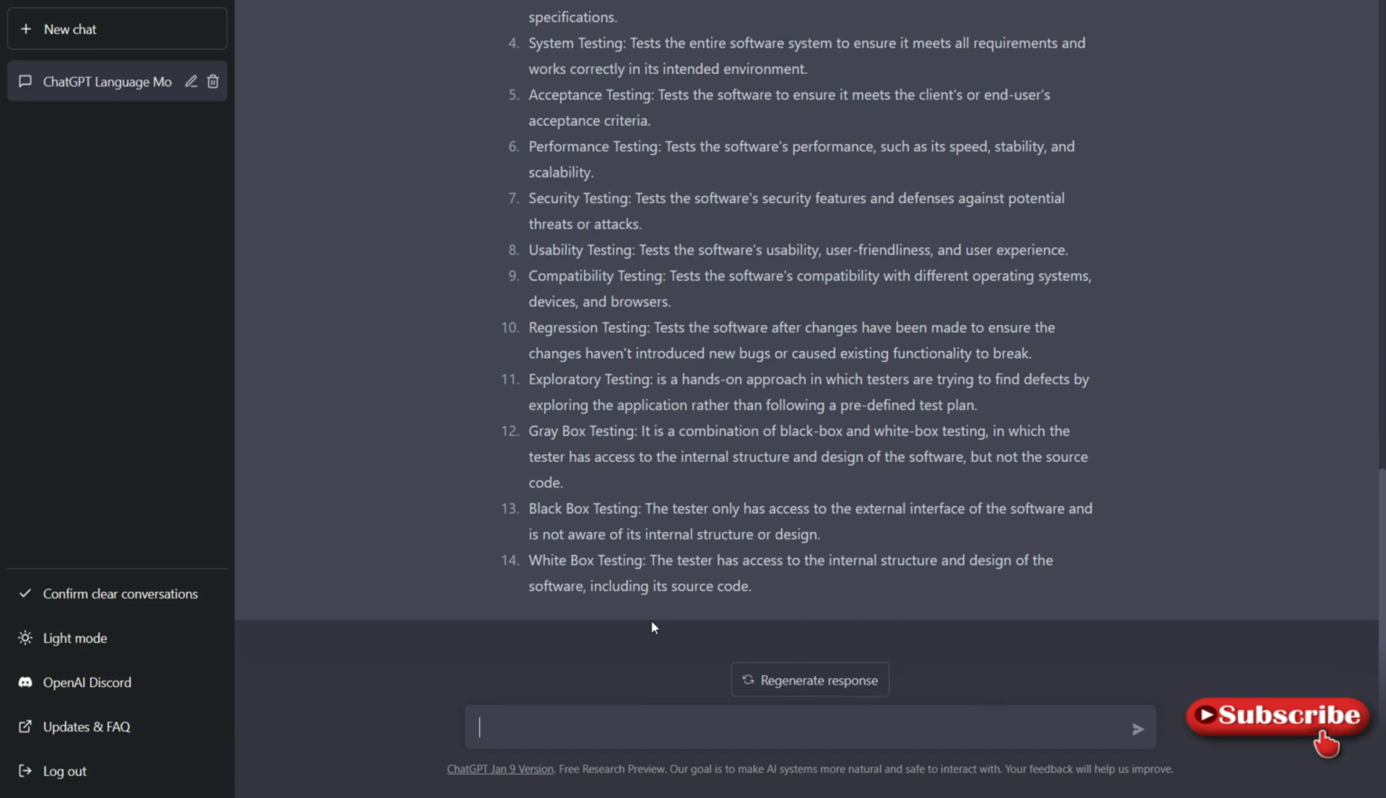Maybe it is limited. It is providing limited data. Maybe it is in the beta version. So there are many types we have. Like I said, accessibility testing is also one of the testing types.